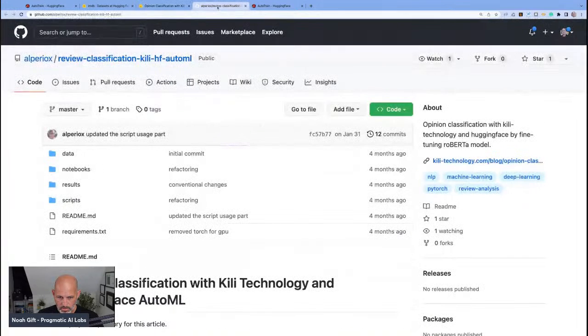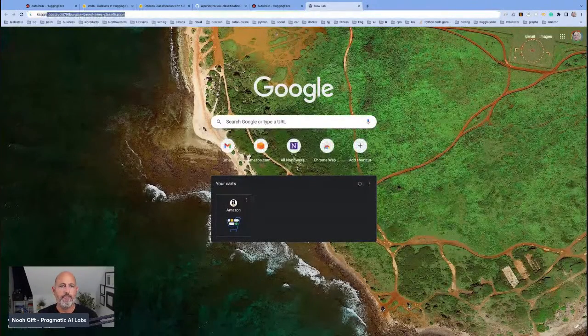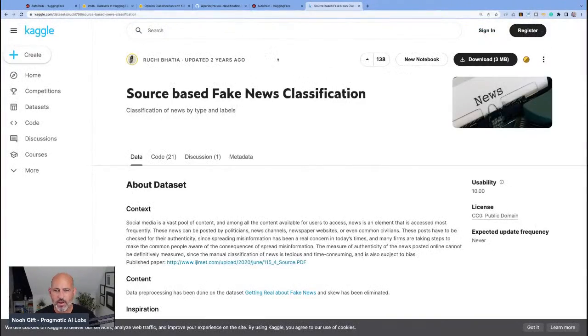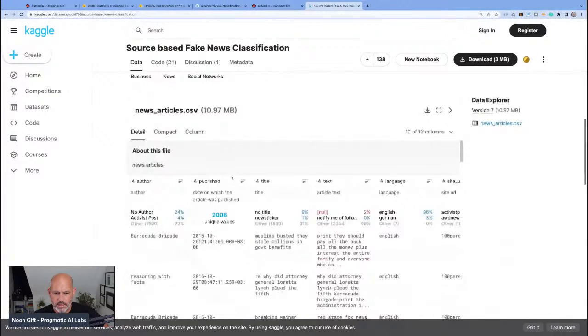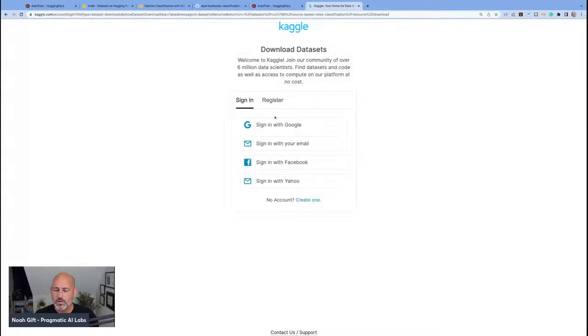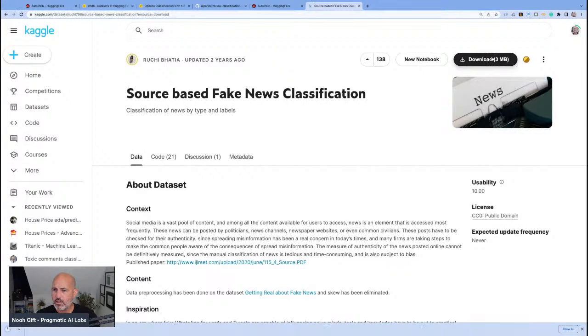What I could do is go to Kaggle here. Let's see if we can find a good data set. I think I was looking at this a while back. News articles. I think this is like a fake news data set. Let's go ahead and download this. I'm going to log into Kaggle first, download this data, and unarchive it. Here we go. News articles.